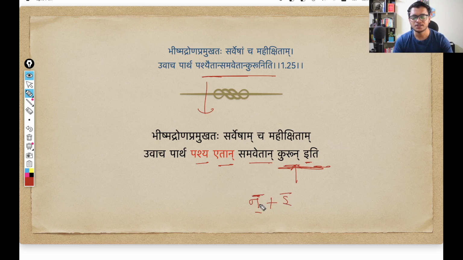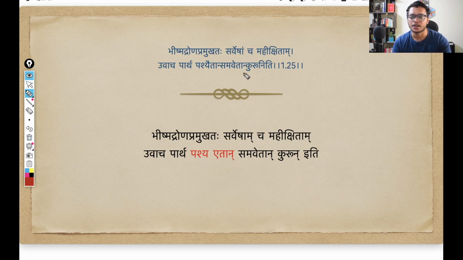Whenever this situation happens, where you have a halant consonant and a vowel, the consonant simply attaches itself with the vowel. So n plus i becomes ni. That is what is happening here: kurun iti. The same thing is happening in samvetan kurun. You have a half na, and that is what you can see in the shloka also: samvetan, half na.